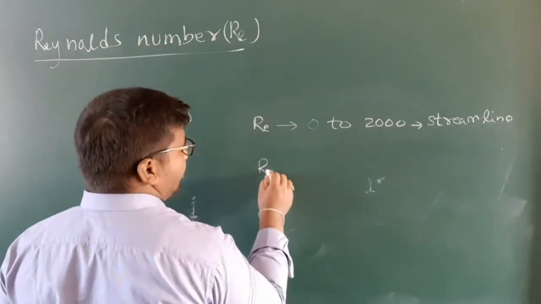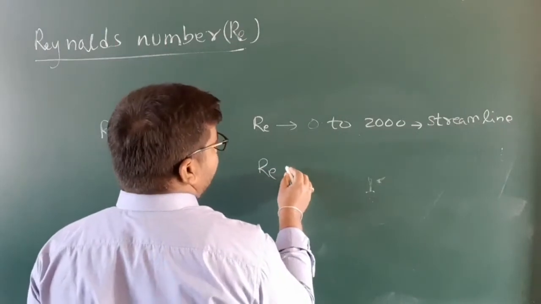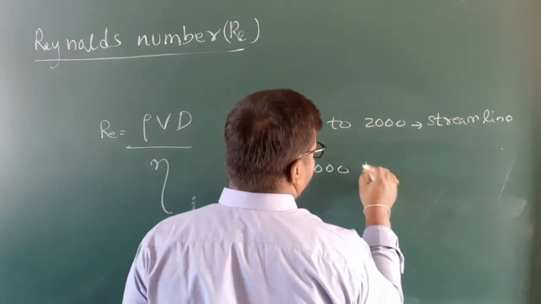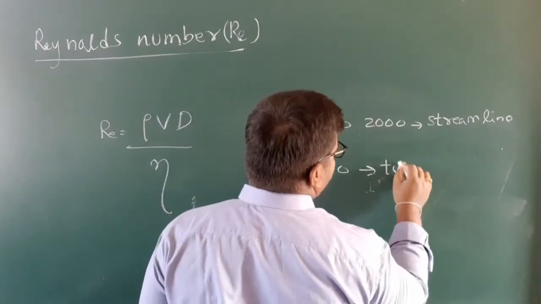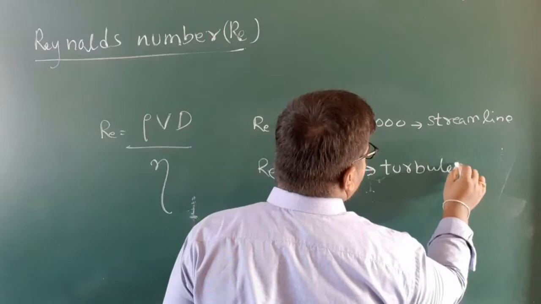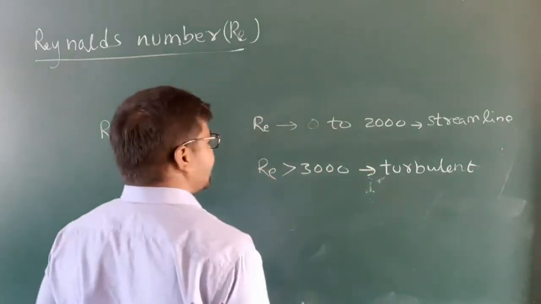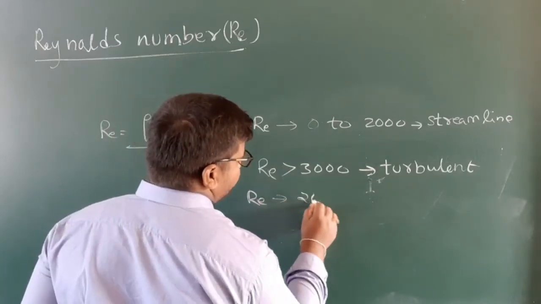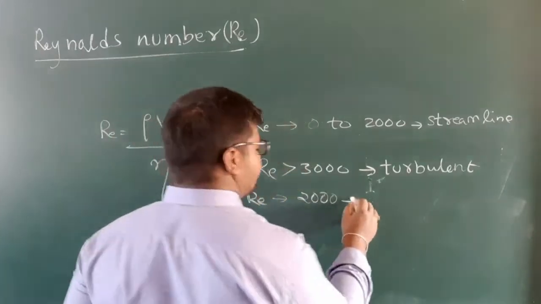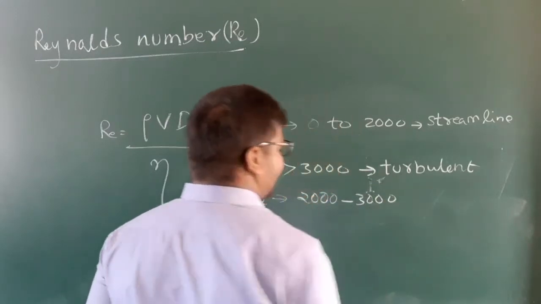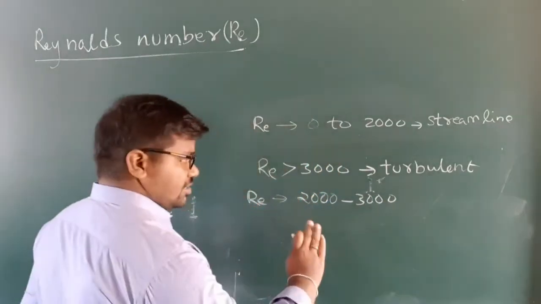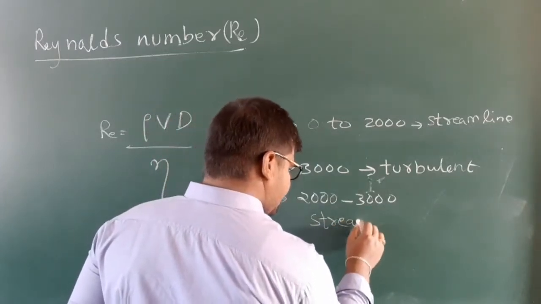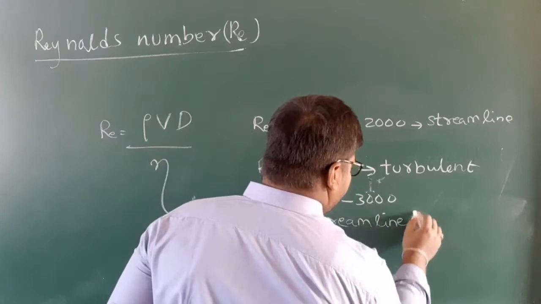If the Reynolds number is greater than 3000, it is turbulent flow. If the Reynolds number lies between 2000 and 3000, the flow changes from streamline to turbulent.